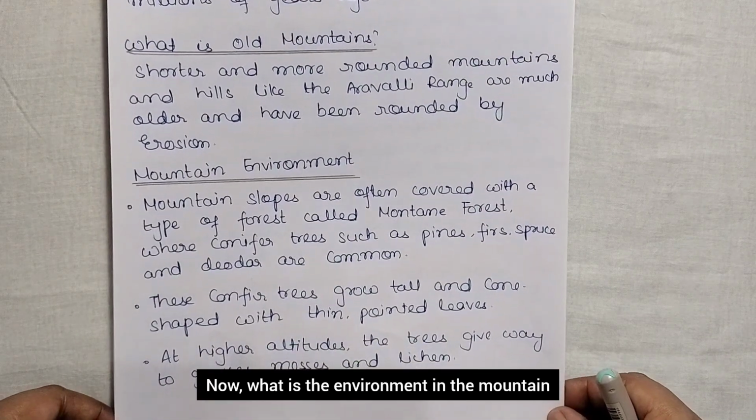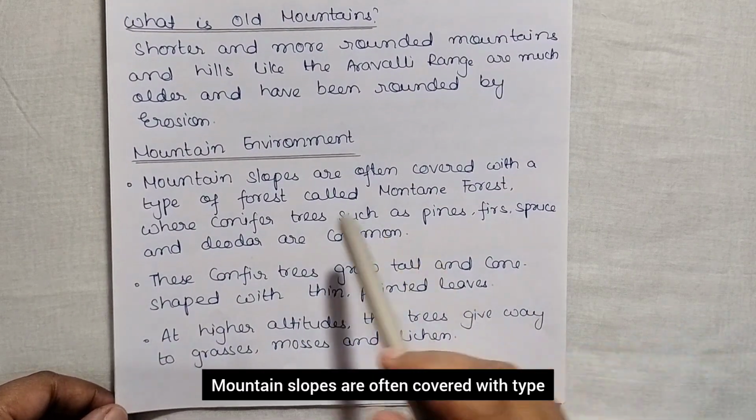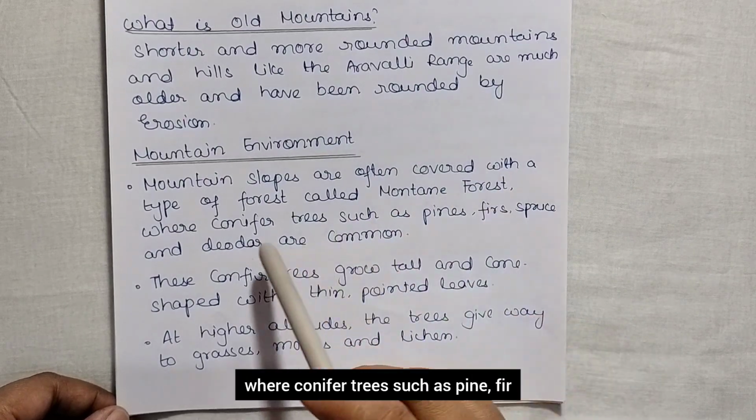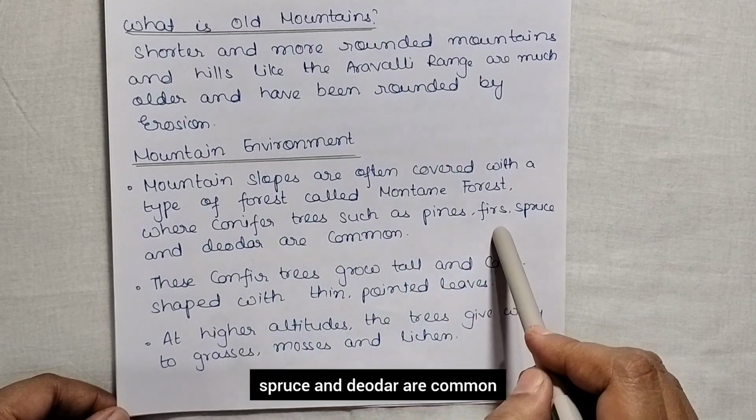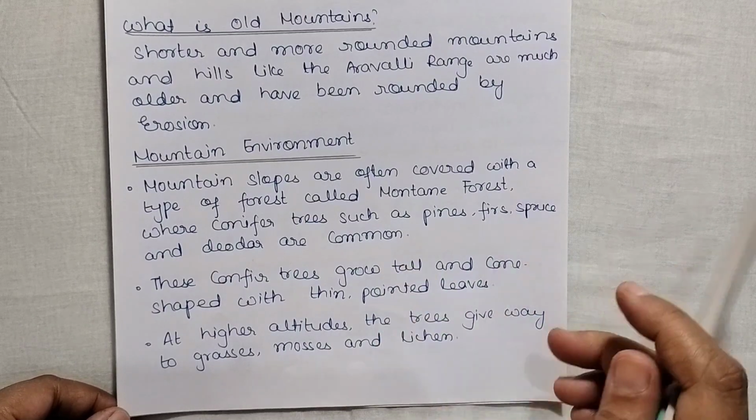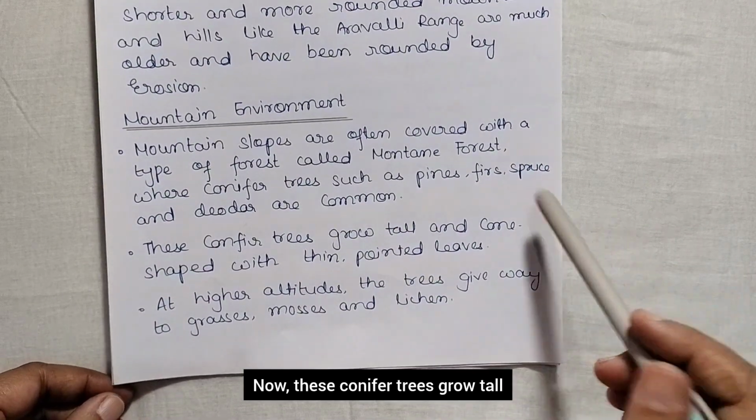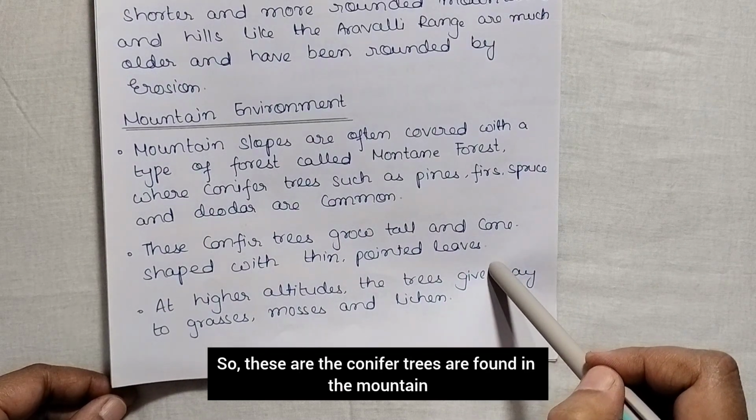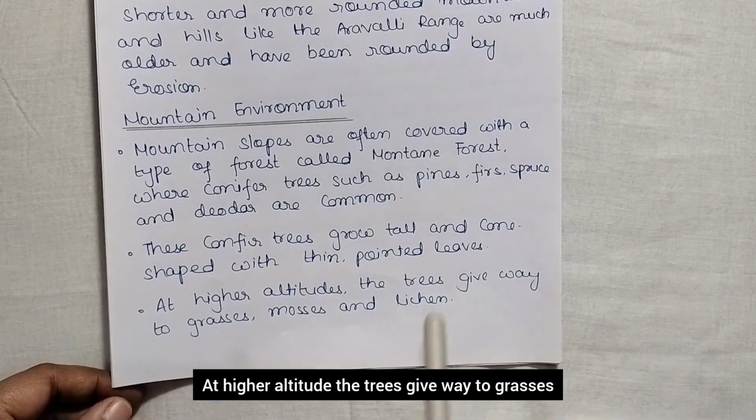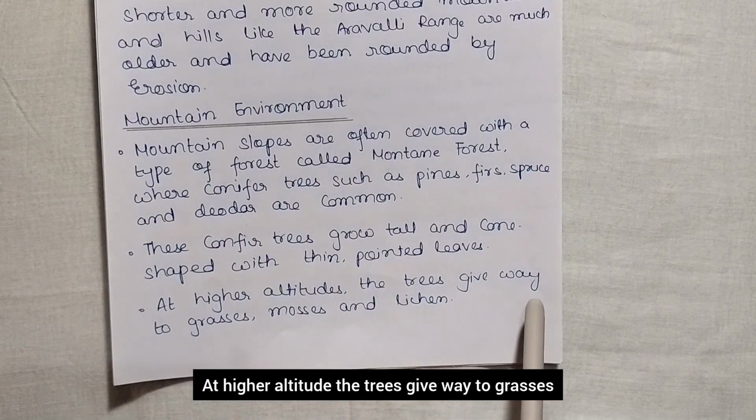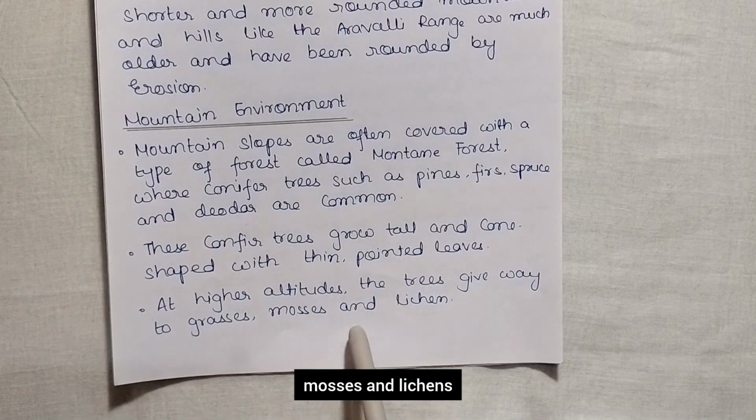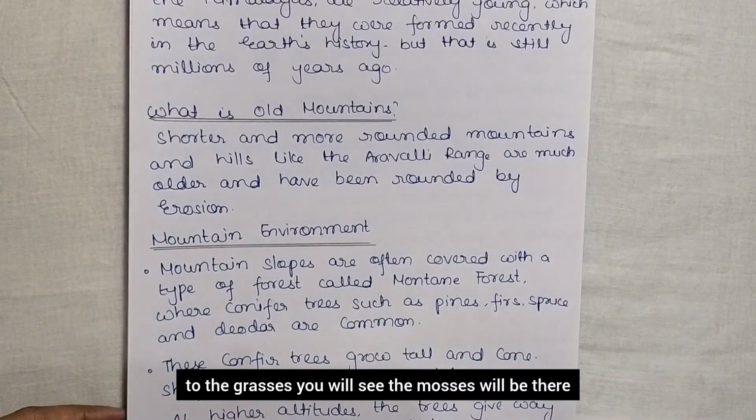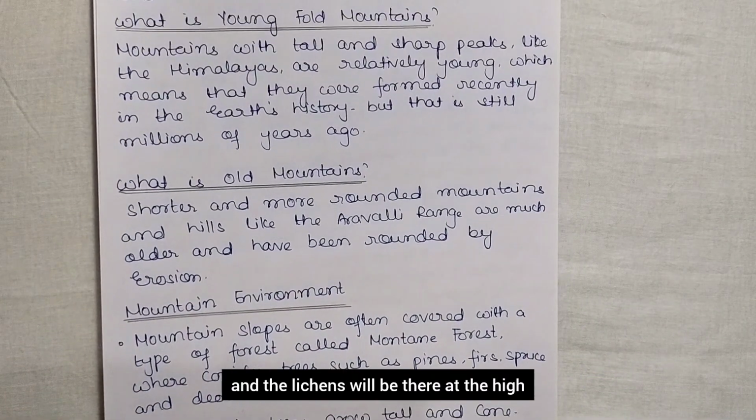Now what is the environment in the mountain? Let us see. Mountain slopes are often covered with a type of forest called mountain forest, where conifer trees such as pine, fir, spruce and deodar are common. Now these conifer trees grow tall and cone shaped with thin pointed leaves. So these conifer trees are found in the mountain. At higher altitude, the trees give way to grasses, mosses and lichens. Okay, so here also the trees give way to the grasses. You will see the mosses will be there and the lichens will be there at the high altitude.